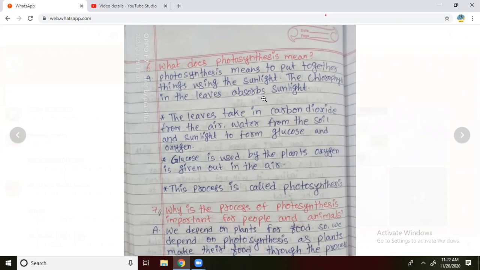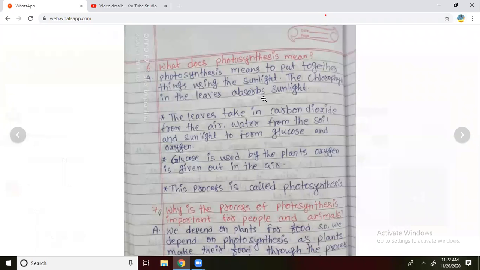What are they going to give us? Glucose and oxygen. Glucose means simple sugars, which I already told you in the starting, and which will be digested easily. Starch means complex sugar. So while preparing food, plants prepare glucose and also release oxygen. Plants absorb carbon dioxide and release oxygen to us.